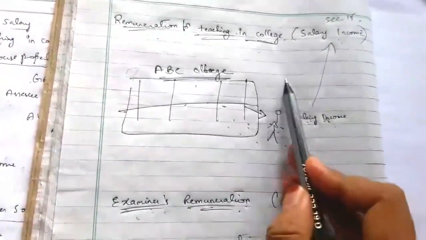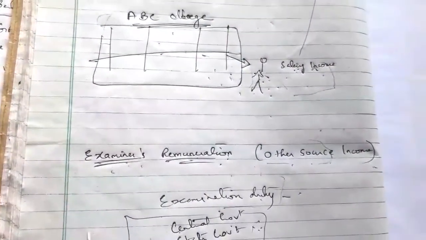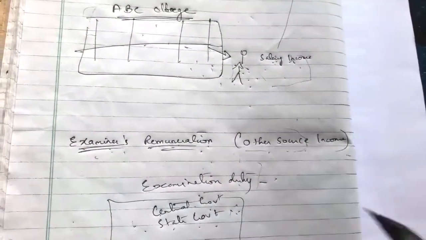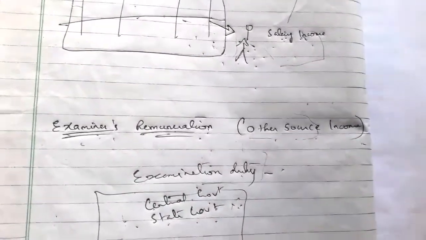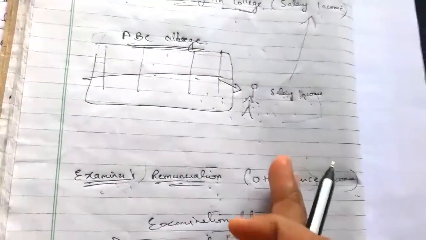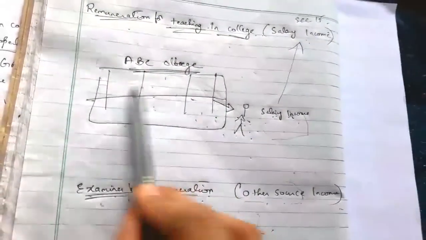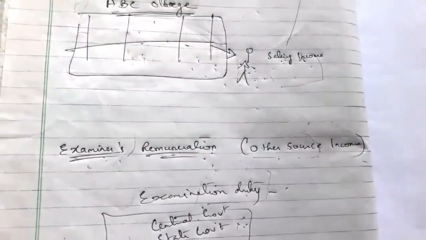So remuneration for teaching in college is salary income he is receiving from his own employer, but the examiner's remuneration he is receiving from another employer, maybe the central government, state government, or any other university which is conducting that examination. So for that he is receiving the examiner's remuneration. So it is received from another employer. This examination is not conducted here by this college. It is conducted by any other university.